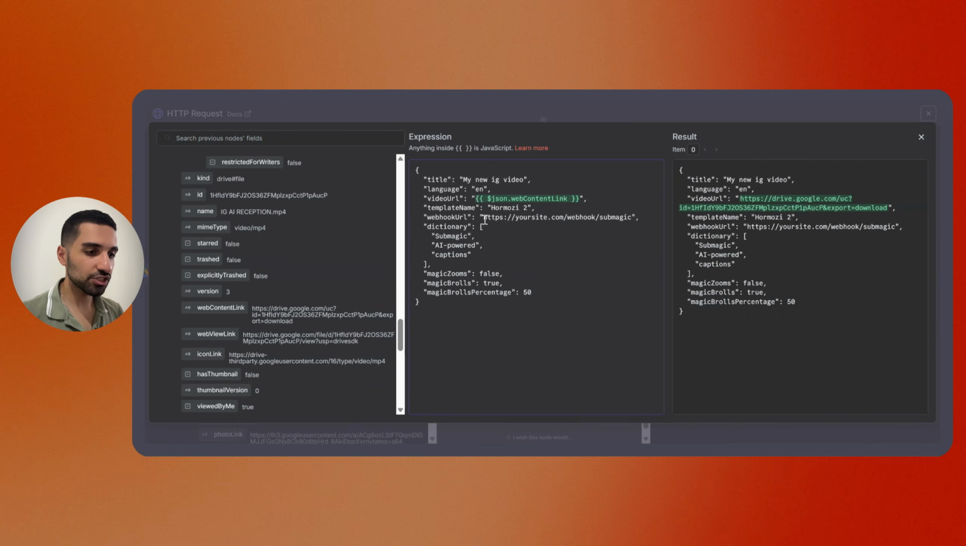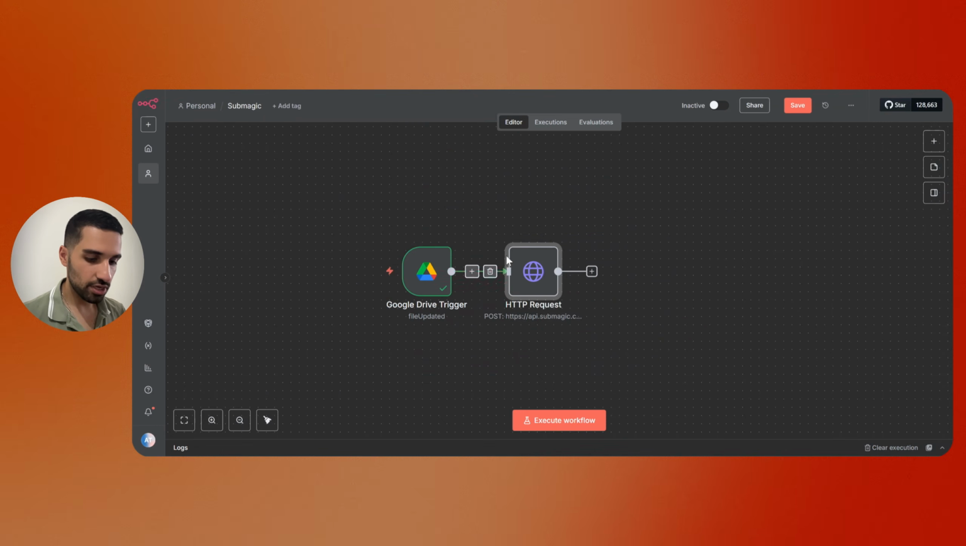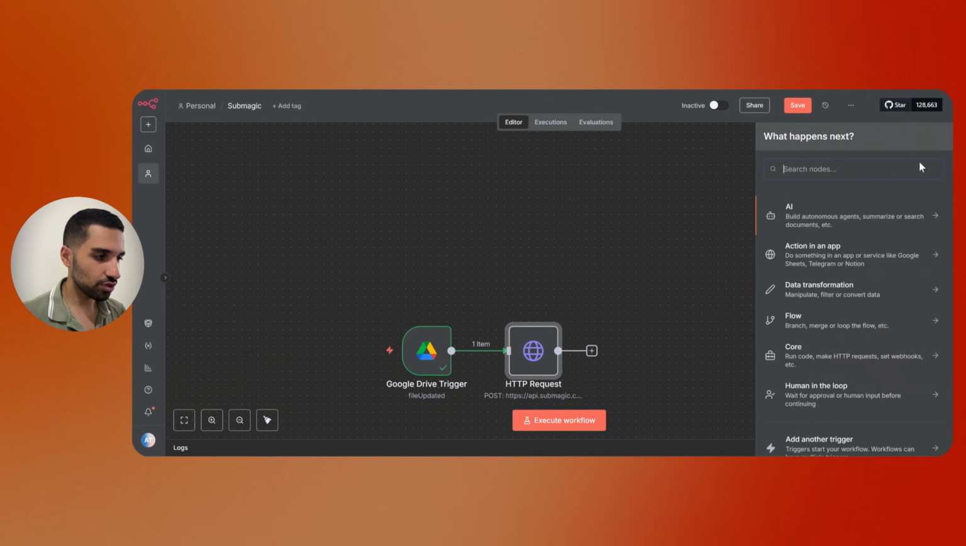So right now everything is fine, except that we need to change this webhook URL in order to receive our edited video. So let's go back to our editor here. Now we need to add another node, which is a webhook.